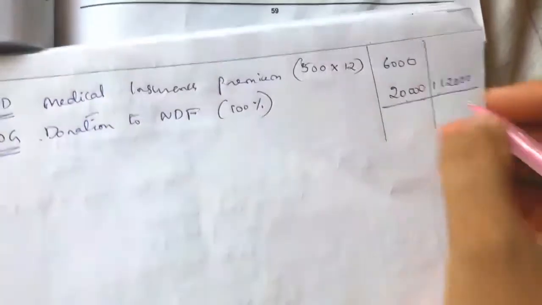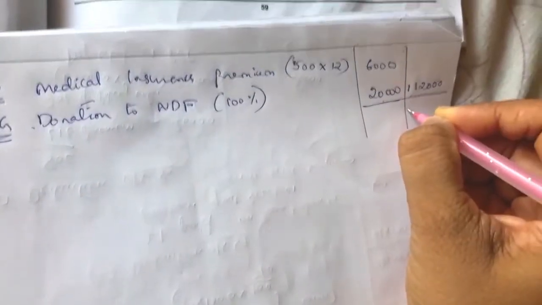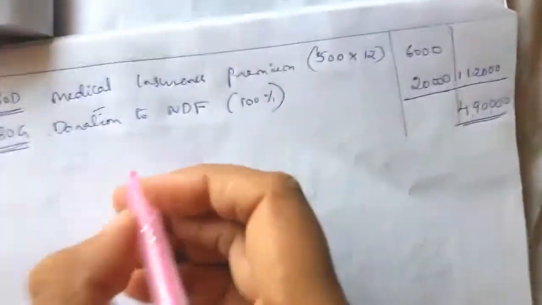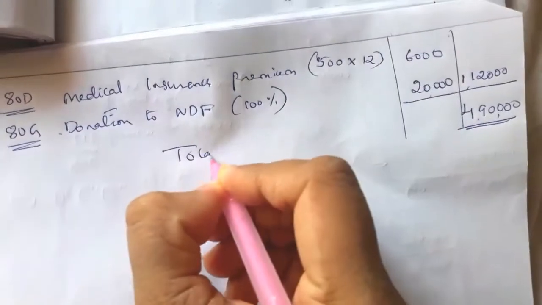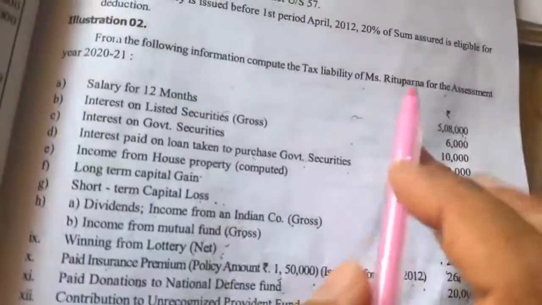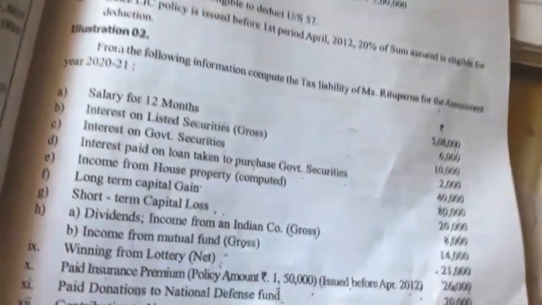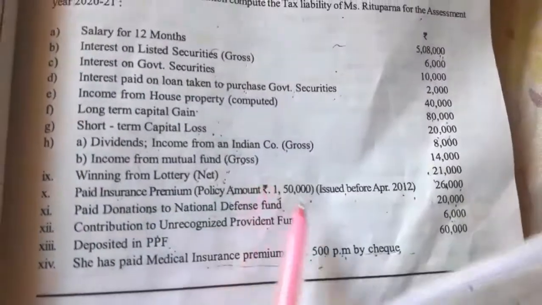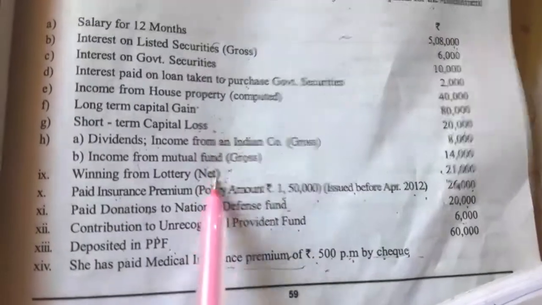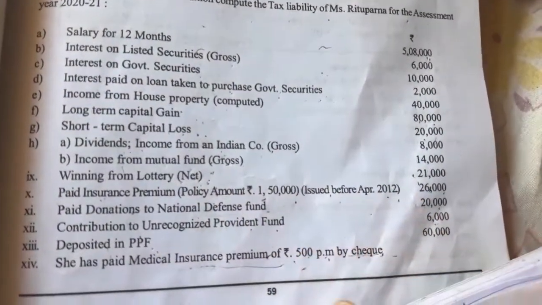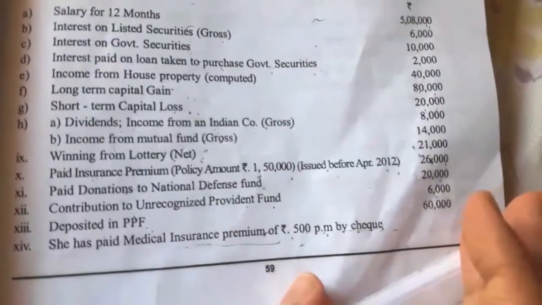So the balance, GTI minus deduction, is equal to 4,90,000, which is the taxable or total income. On this total income she has to pay a tax liability. Here her age is not given, so assuming she is aged below 60 years, find the tax liability. Here long term capital gain is there, lottery income is there. So first we have to take tax on these incomes, later we have to apply the balance tax slab.